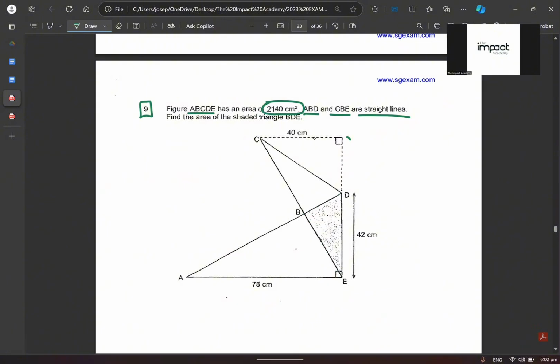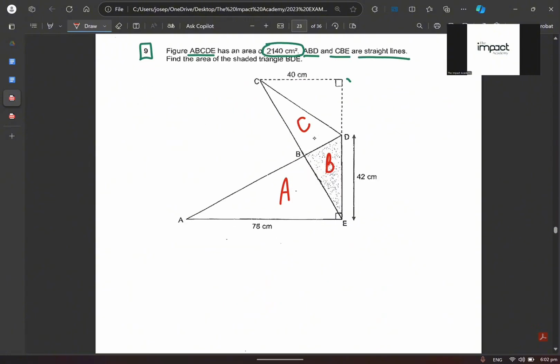So whenever there's overlapping, what I want to do is to label them. Let's call this A, let's call this B, let's call this C, shall we? Our job is very clear. Our job is to find out what is B, which is the shaded part. Understand so far? Correct?